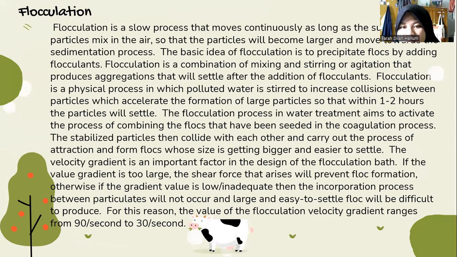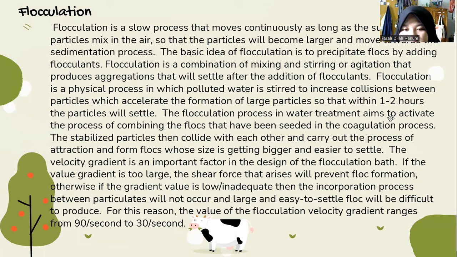Flocculation. Flocculation is a slow process that moves continuously as long as the suspended particles mix in the water, so that the particles will become large and move towards the sedimentation process.